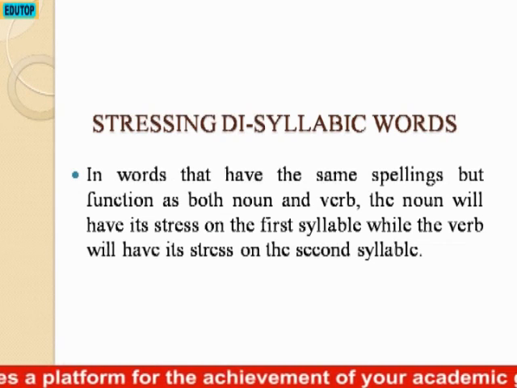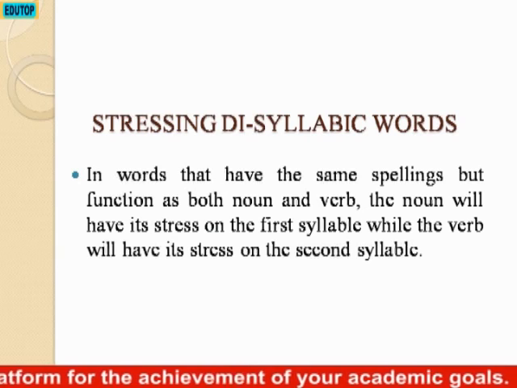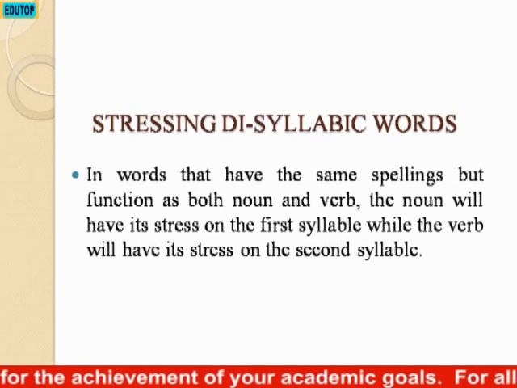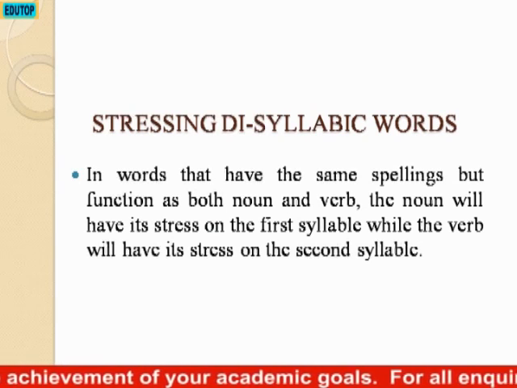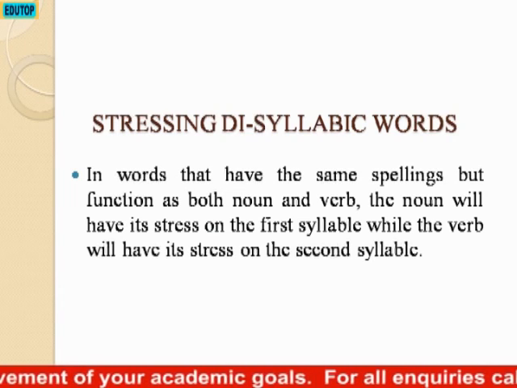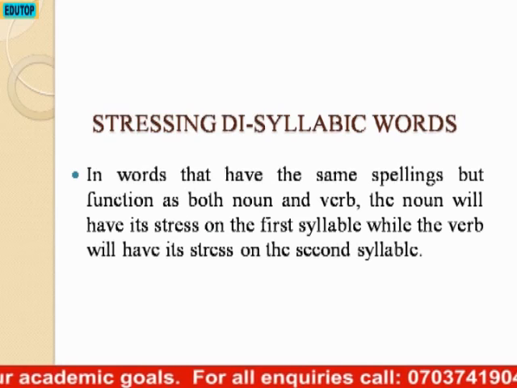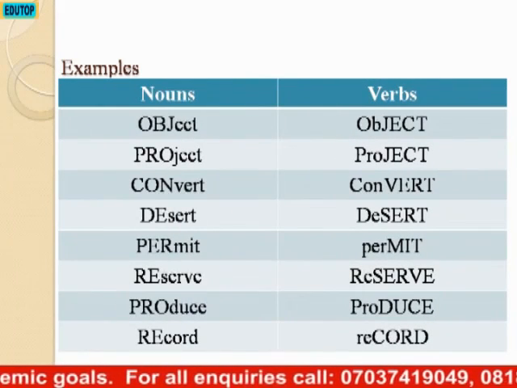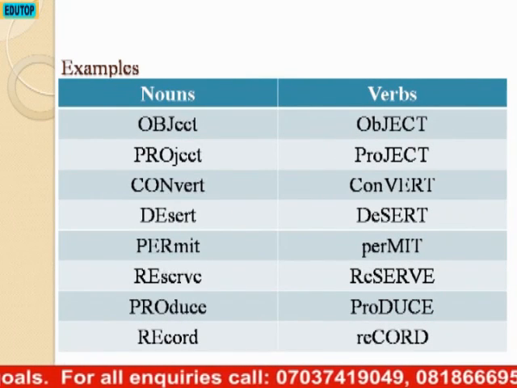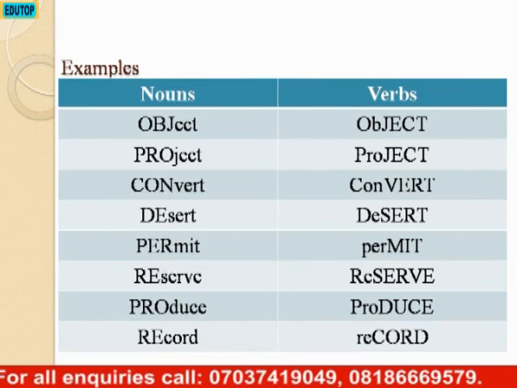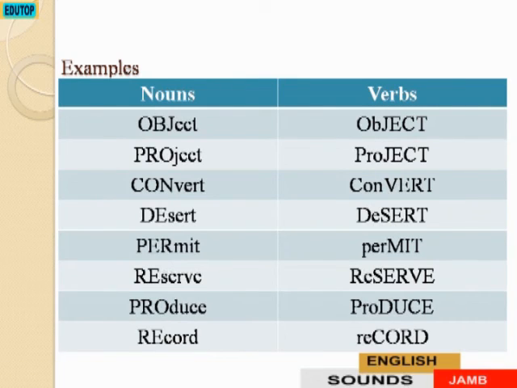Now the logic is, when a word is functioning as a noun and it is a disyllabic word, then you are going to stress the first syllable. But when it is functioning as a verb, it is going to have the stress on the second syllable. For instance, the noun form of object will be OBject, while the verb form will be obJECT.